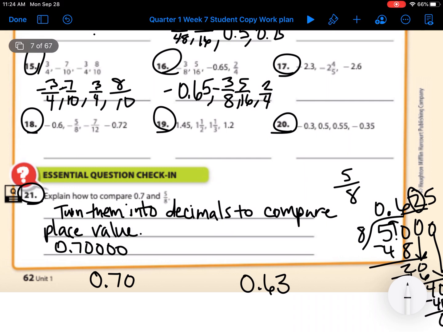And then I look, is 0.70 greater than or less than 0.63? It's greater than, because when you look at place value, the 7 is larger than the 6. So that's how you compare. So then you can put 0.7 is greater than 5/8. And that's how you do today's homework.